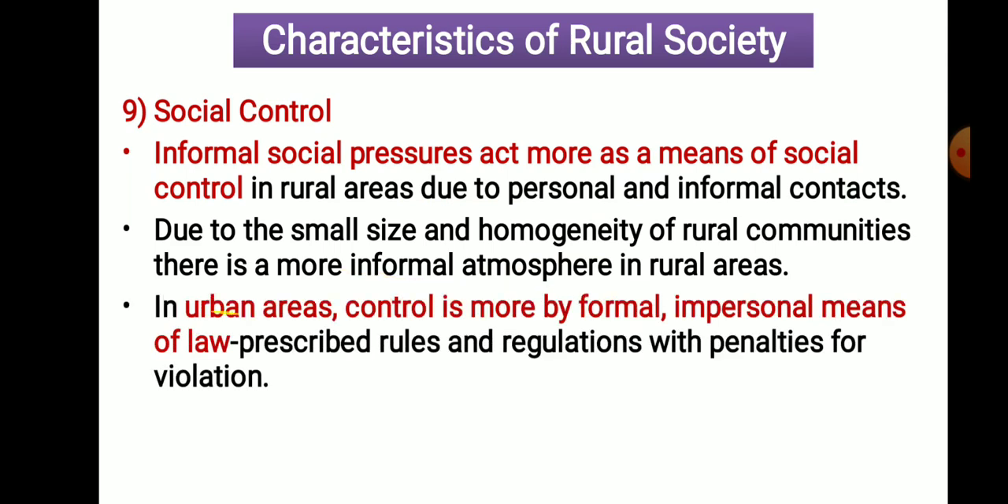But in urban areas, the control of a society is much more through the formal means of pressure, that is law. Law prescribes rules and regulations. That means rules and regulations, that is, law, are going to be used to achieve social control in an urban area. There is no personal touch among the people while controlling the society.